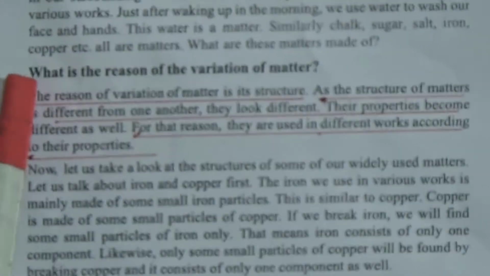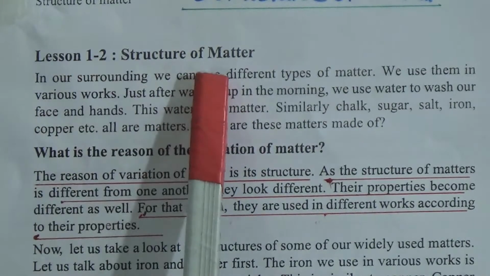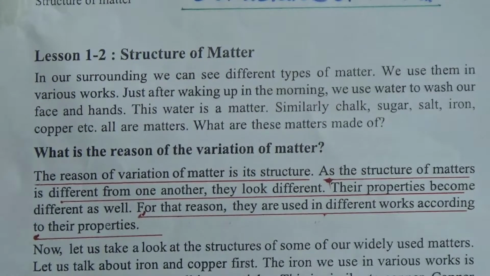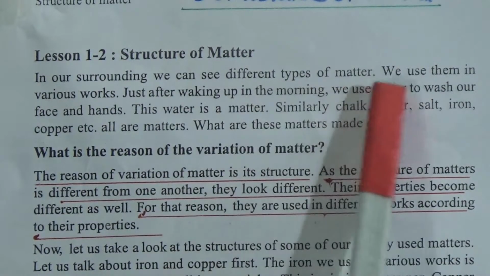You can see here is chapter 6 from lesson 1 to 11 and this is in your book, page number 61. Look at here, this is lesson 1 and 2, structure of matter. In our surrounding, we can see different types of matter.